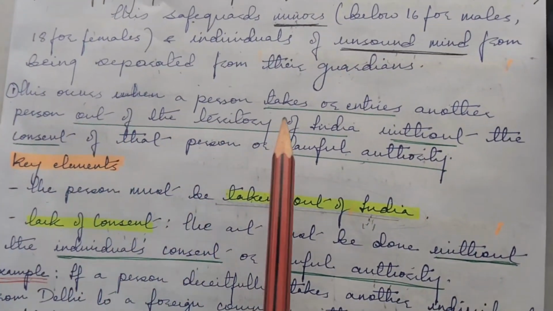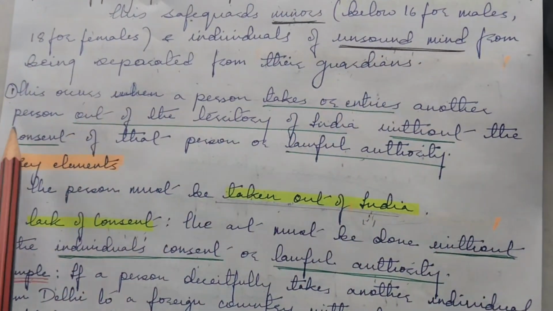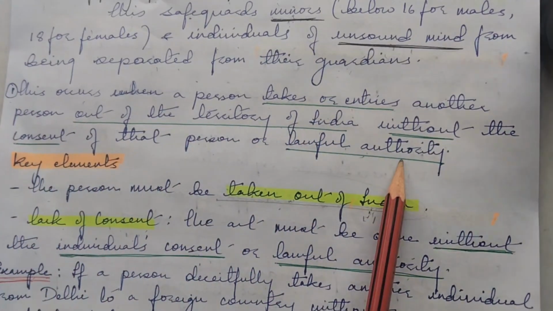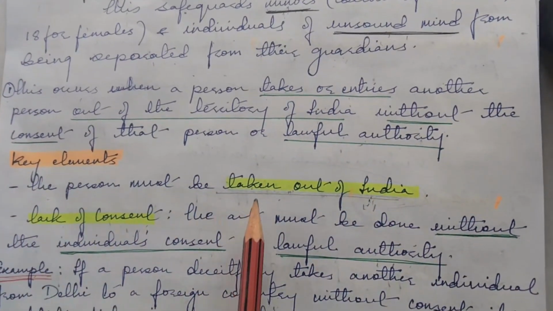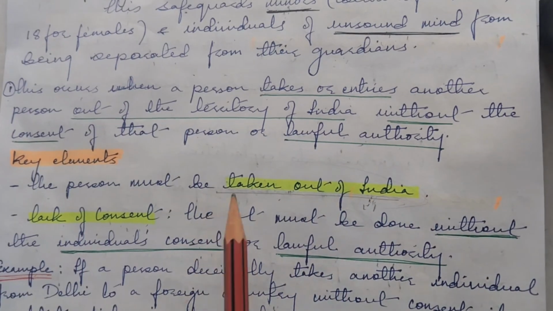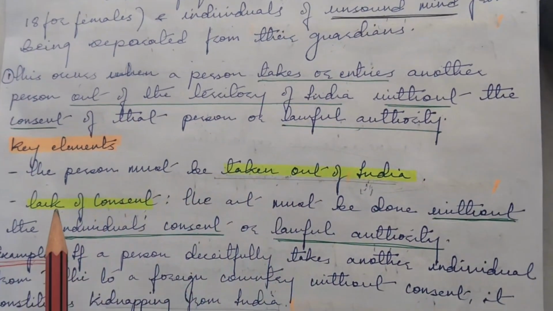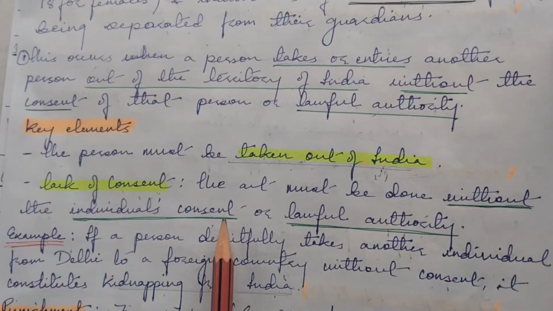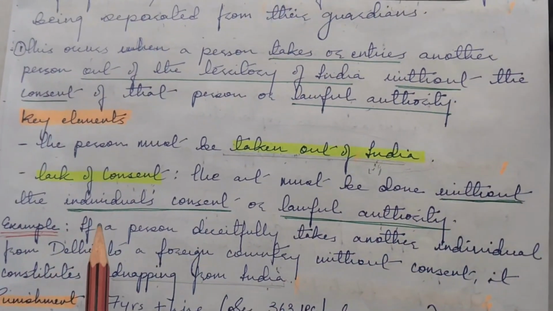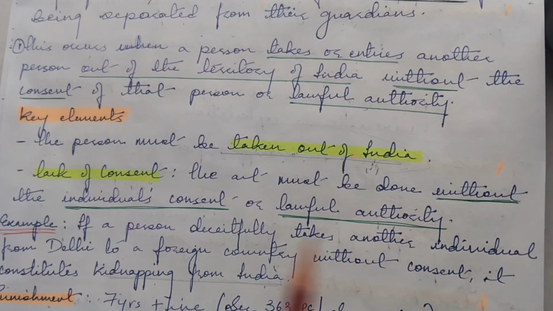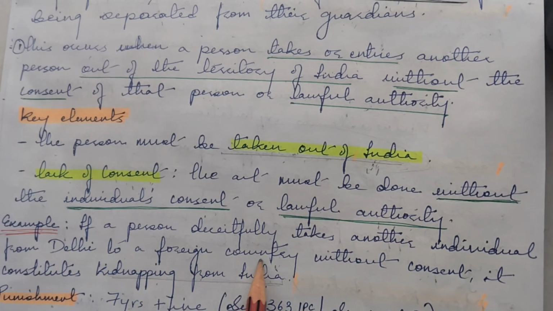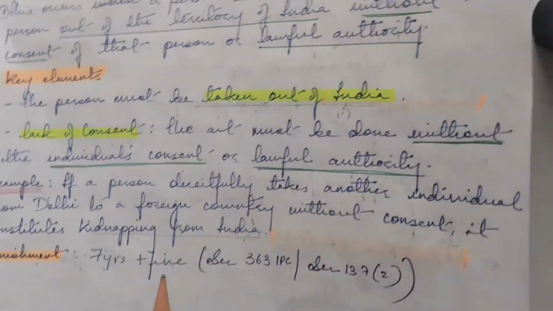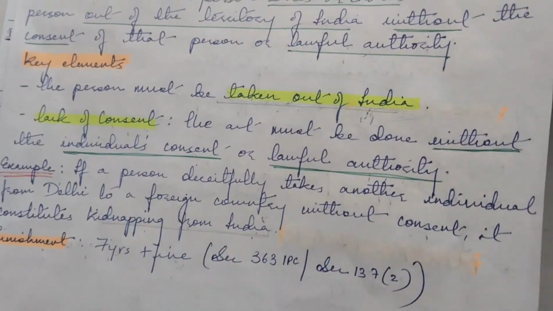It occurs when a person takes or entices another person out of the territory of India without the consent of that person or lawful authority. So the main ingredients would be taken out of India. The person must be taken out of India. And there should be a lack of consent. So the act must be done without the individual's consent or lawful authority. Suppose a person deceitfully takes another individual from Delhi to a foreign country without consent, it constitutes kidnapping from India. And the punishment would be 7 years plus fine.